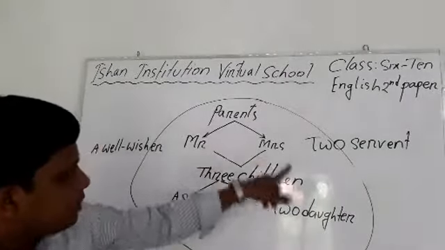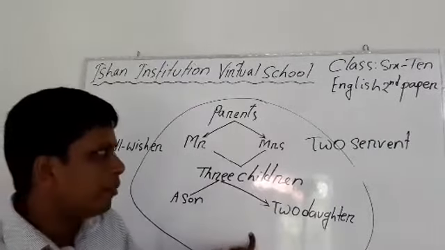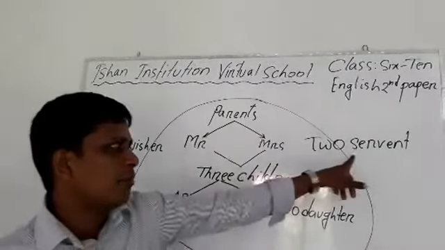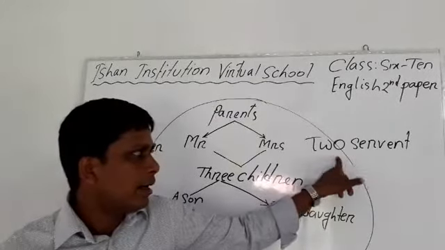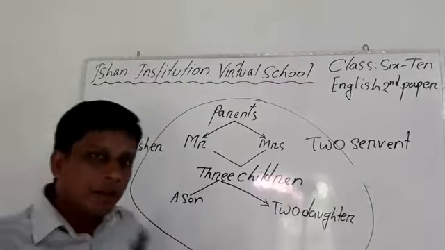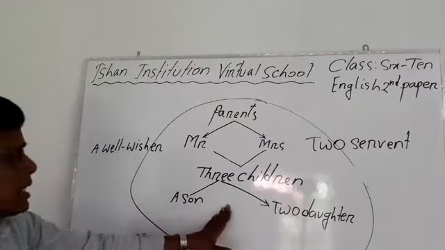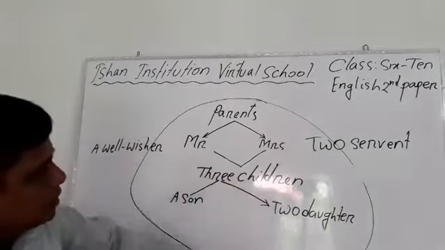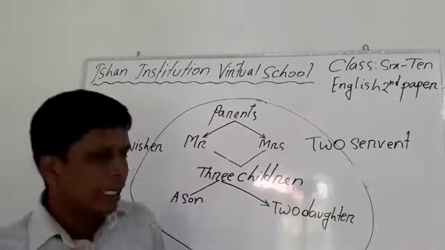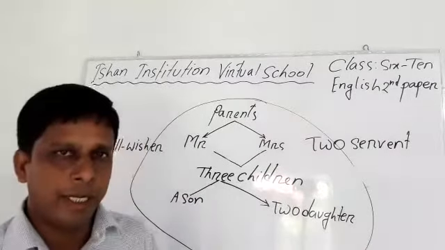And to serve these family members, the family has two servants, and also this family has a well-wisher. So, dear learners, they are the members of that family.